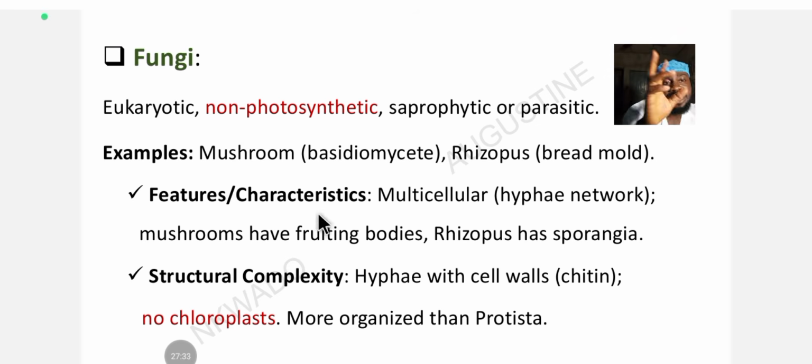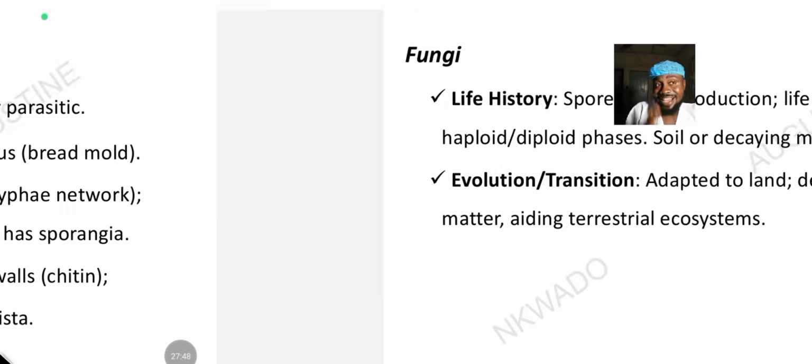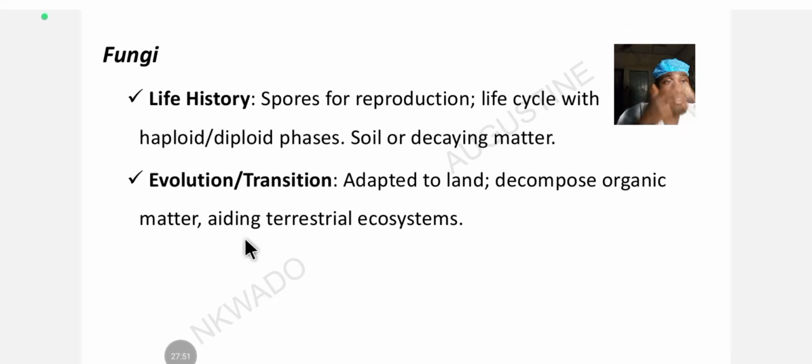Now these fungi, they develop this chitin. Fungi have no chloroplast. They do not photosynthesize. All right. They are more organized than protista. Okay. You can see how we are transcending in this classification and grouping.